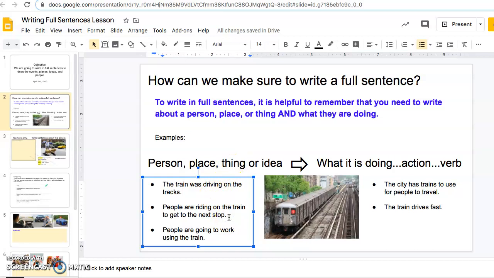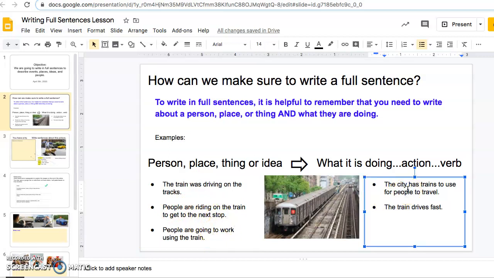All right, let's go to the next example. People are riding on the train to get to the next stop. All right, a little bit more specific. It's definitely a full sentence because I talked about the noun and I talked about the verb. All right, we talked about people. Let's go over here to read one of these examples. So I see a train, but I also can tell that the train is in a city. So I'll say the city has trains to use for people to travel.